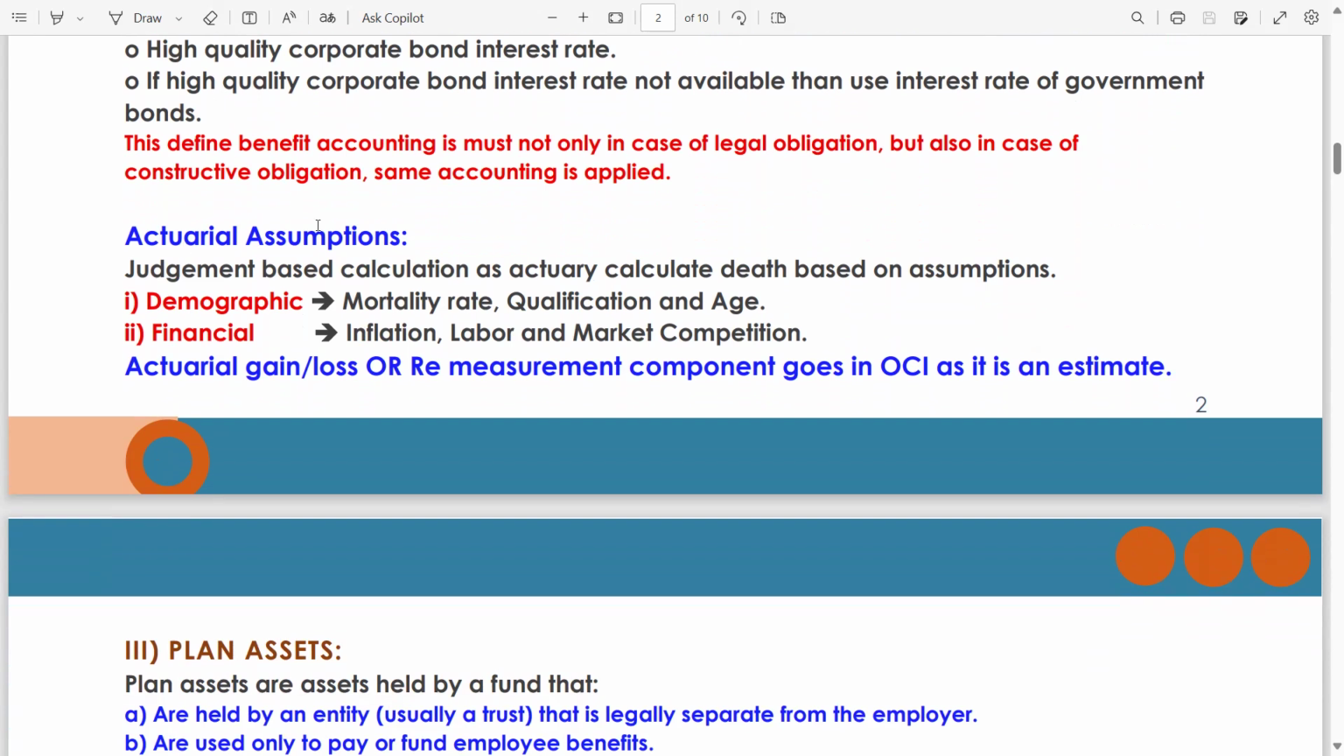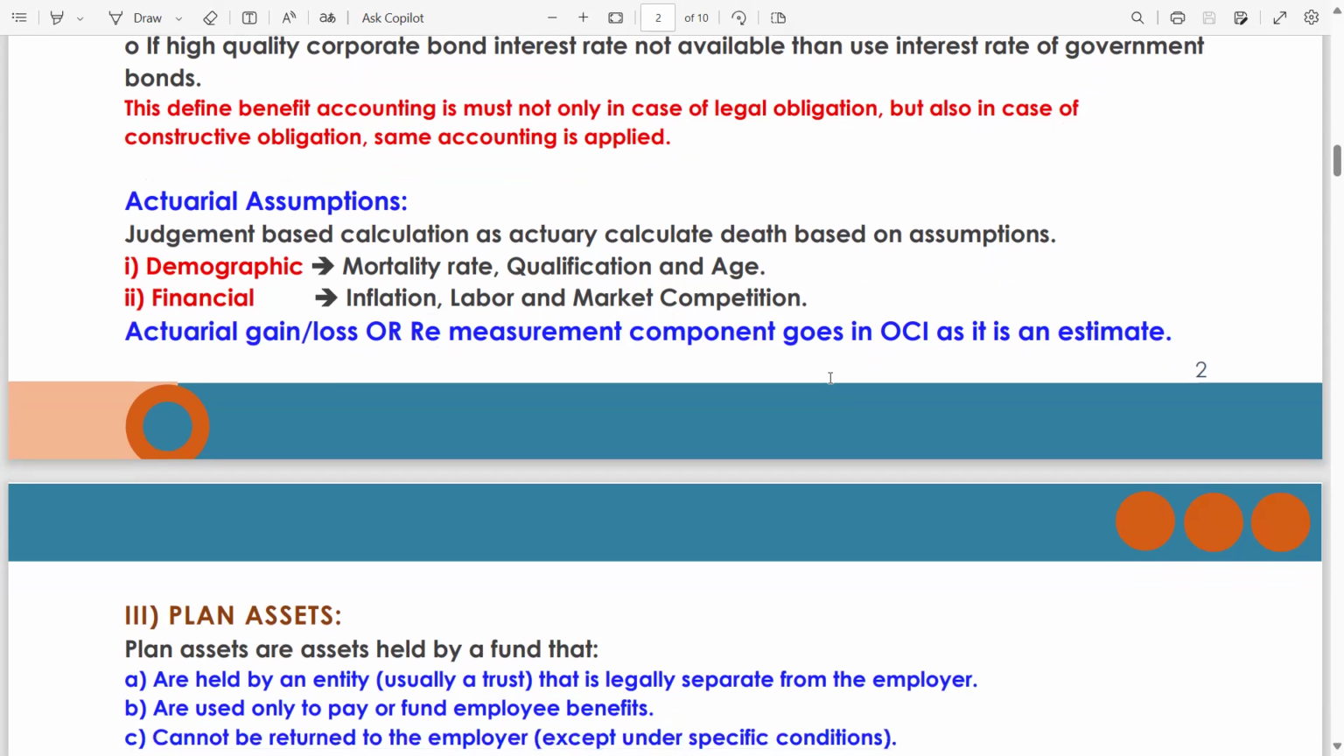Now, actuarial assumptions. What are the actuarial assumptions? Judgment based calculation, as the actuary calculates the obligation based on an assumption. What are the assumptions? Demographic, such as mortality rate, qualification, and age. Financial, inflation, labor, and market competition. Actuarial gain or loss, or remeasurement component, goes in OCI as it is an estimate. You guys know this thing that whenever there is an estimate, it goes into OCI, other comprehensive income.